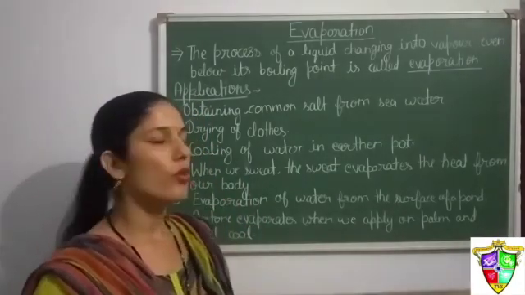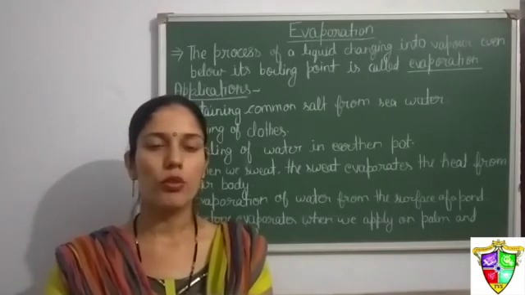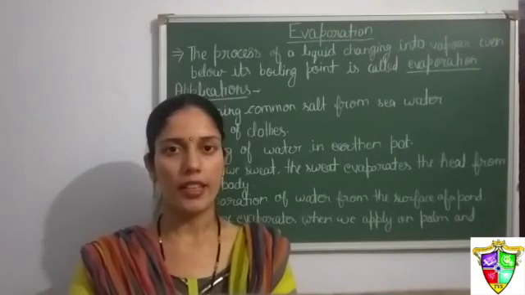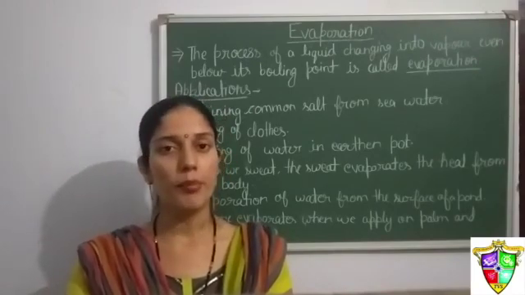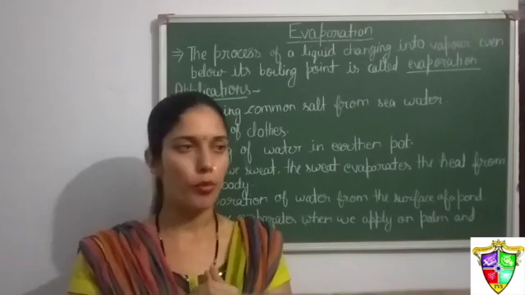The third application is cooling of water in the earthen pot. In summers, we want cold water to quench our thirst, so we drink water from the earthen pot, which is cool. Why does it become cool? Because when the water is hot, the evaporation process takes place there. The earthen pot is porous in nature, so the particles which have become vapors come out from the earthen pot, and the water which is there becomes cool. So it helps in cooling the water in the earthen pot.